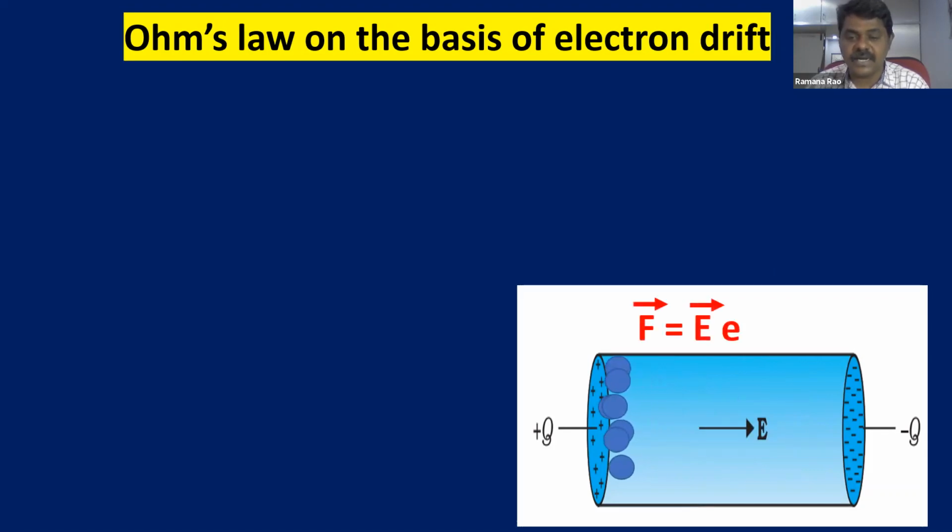We learned in electrostatics, force is equal to EQ, a very important formula: the force acting on a charge because of the electric field. F bar is equal to E bar into e. What is e here? Charge of electron. You have to understand the terms here, right? F is force, E is electric field intensity, and small e is the charge of the electron.